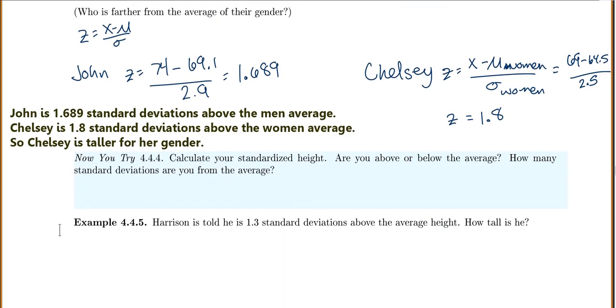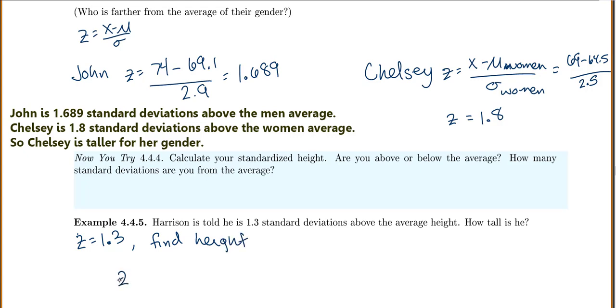There's one for you to try. Let's see, this one we're actually going to work backwards. So Harrison is told he is 1.3 standard deviations above the average height. How tall is he? So in this one, he has a z-score of 1.3 because he's above the average by 1.3 standard deviations. That means he has a z-score of 1.3. And we want to find his height.